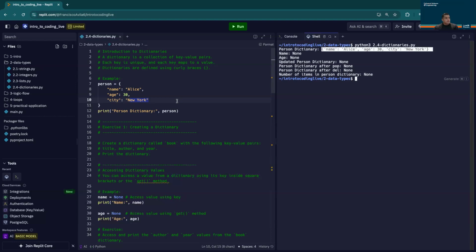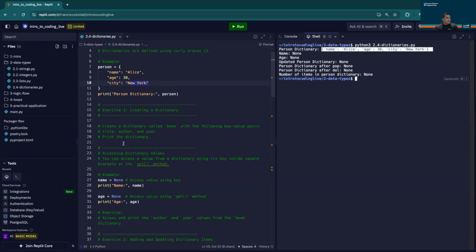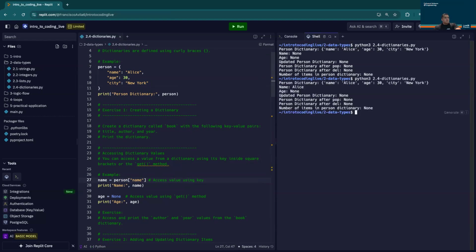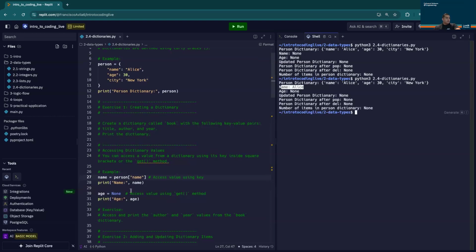Well, let's take a look at a couple of examples here on how to access some values out of a dictionary. So for example, if I wanted to grab the name out of a dictionary, I have two separate methods here. I can grab the name by saying person, calling the square brackets, and passing in the key of name. Well, when I execute my script now, we can see that the name Alice populates inside of my terminal, or excuse me, my shell. Well, what happens if I were to call something that doesn't exist within my dictionary?